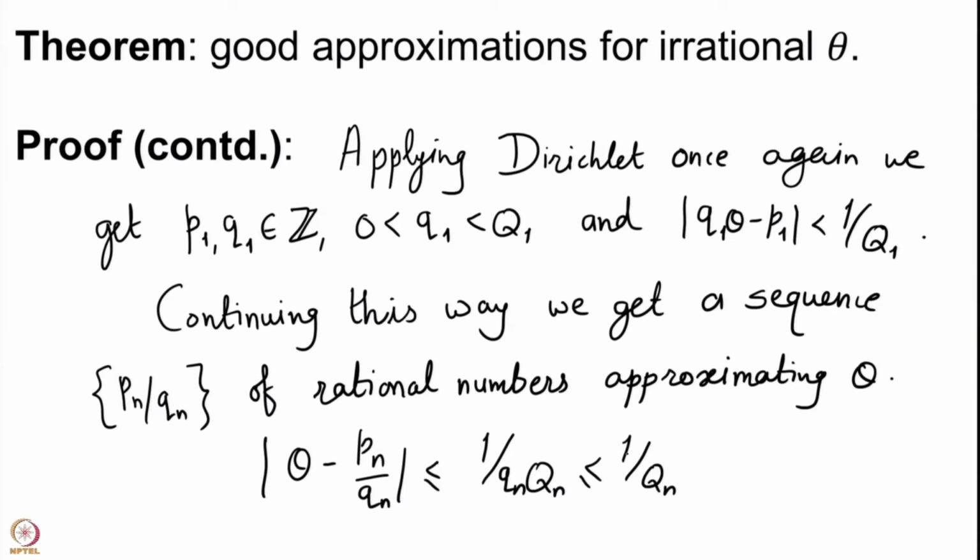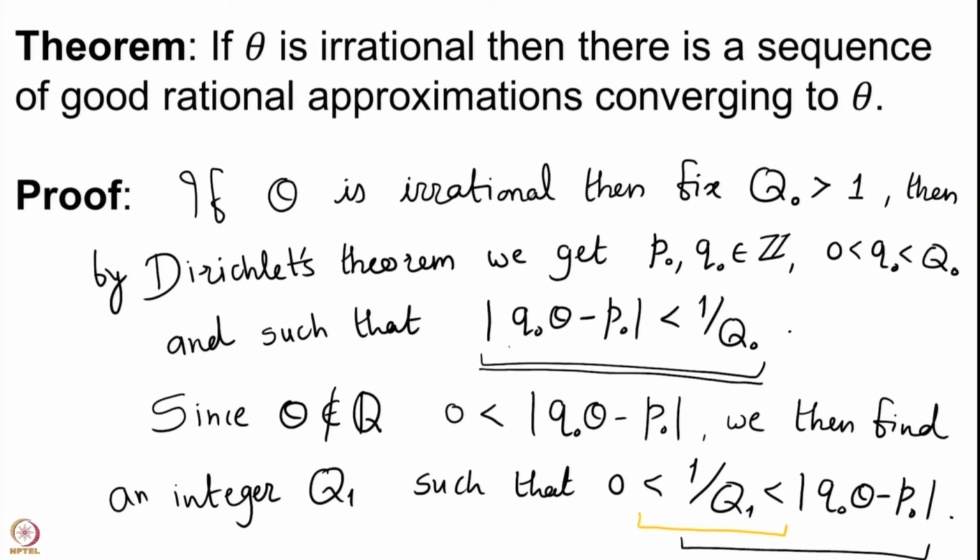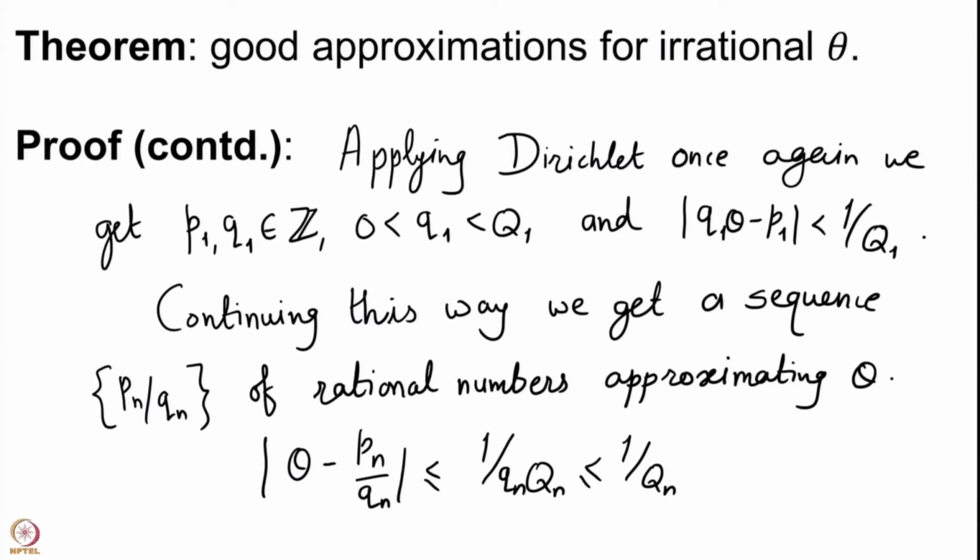But as Qn are increasing, we see that Q1 has the property that Q1 is bigger than Q0, because 1 upon Q1 is less than this, which is further less than this. So, Q1 has to be bigger than Q0. Q2 will therefore be bigger than Q1. We are obtaining these Qi in the same way. So, these 1 upon Qn go to 0, and therefore this quantity goes to 0.